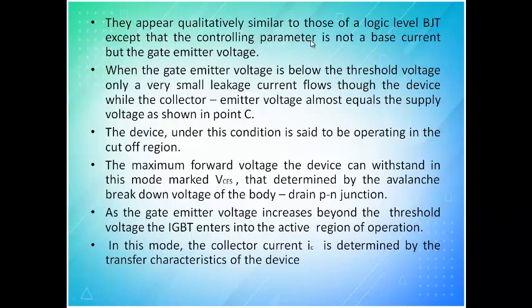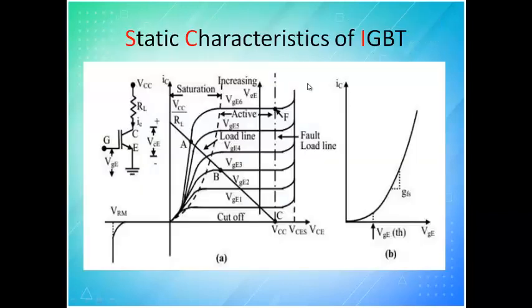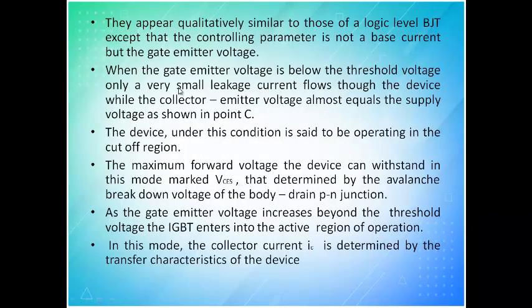Except that the controlling parameter is not base current. So you can see here I have not told any base current. Here I am saying VGE, gate to emitter voltage. So only with respect to voltage I am talking, whereas in a transistor we will talk about current, base current. So that is the only difference.